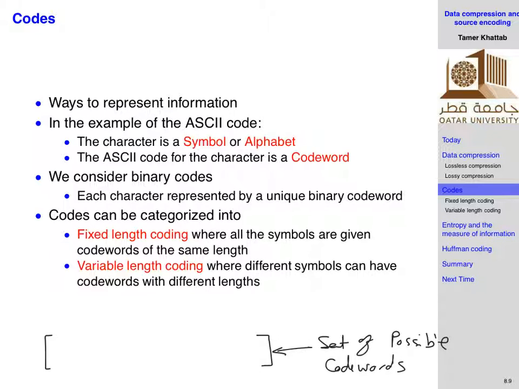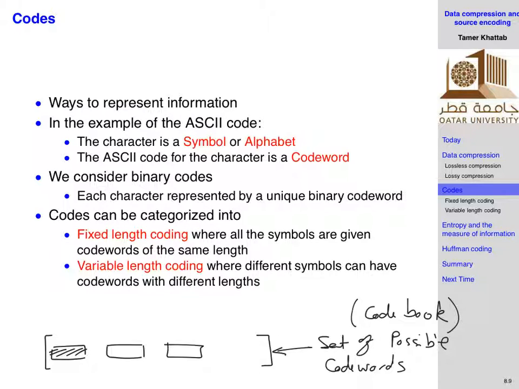Each element inside that set, and many times they call it the code book. So these are the set of possible code words that eventually you will produce. Each one of those is called a code word, right? It's a set of code words, so each element is a code word.